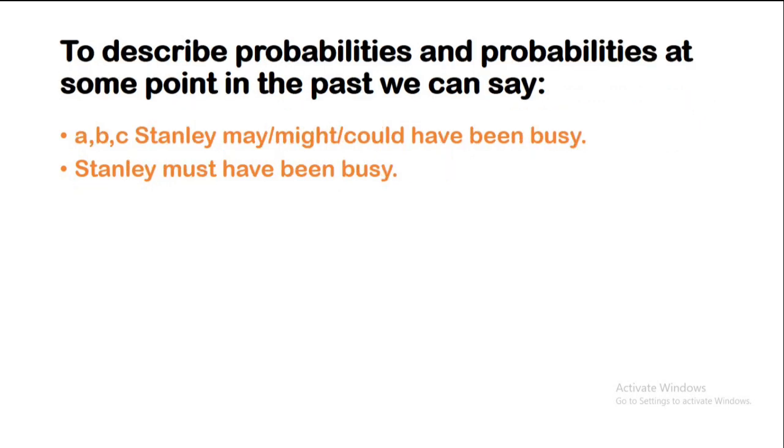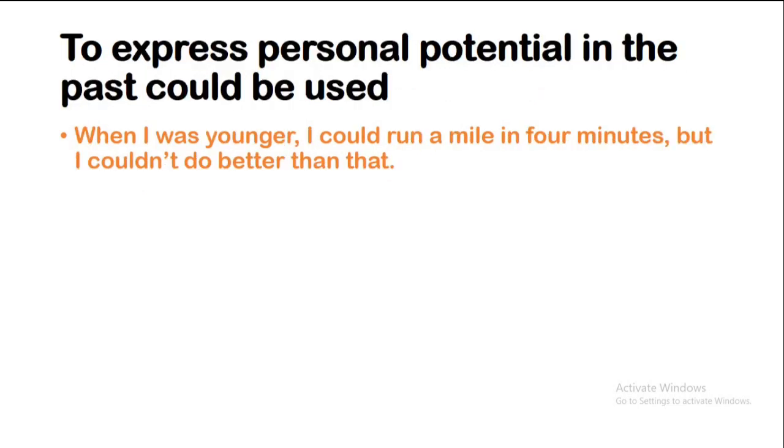To describe probability at some point in the past, we can say Stanley might have been busy, or Stanley must have been busy. To express personal potential in the past, could can be used, like "When I was younger, I could run a mile in 4 minutes, but I couldn't do better than that."